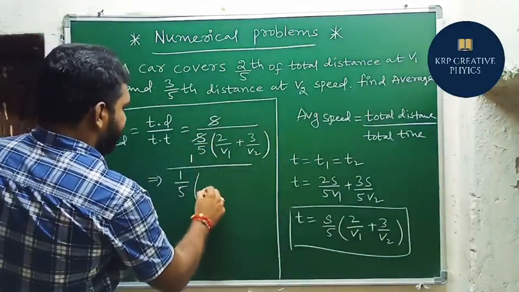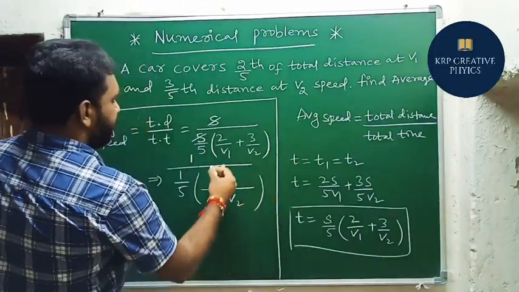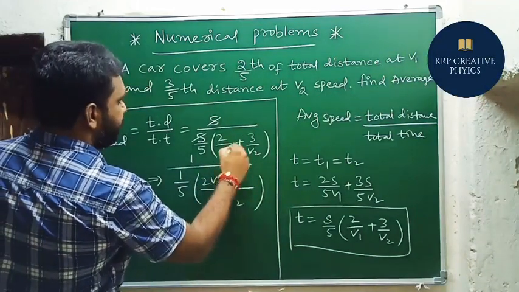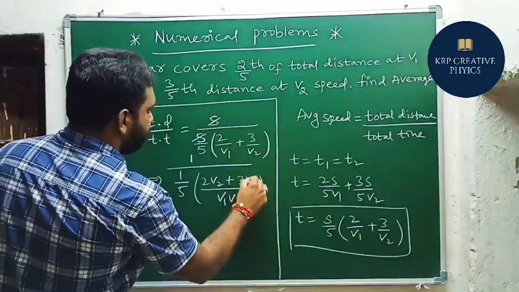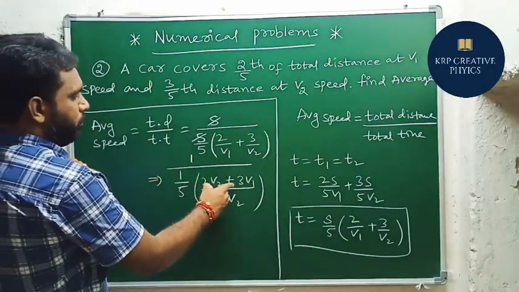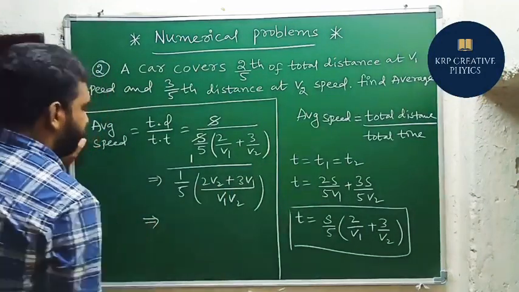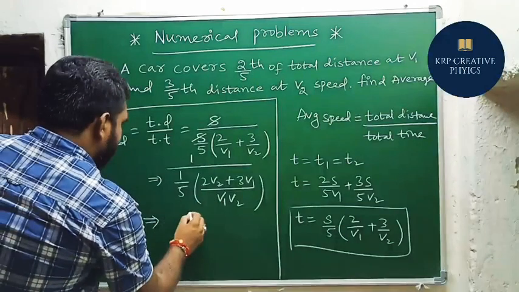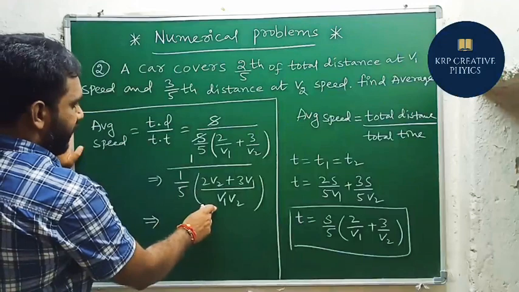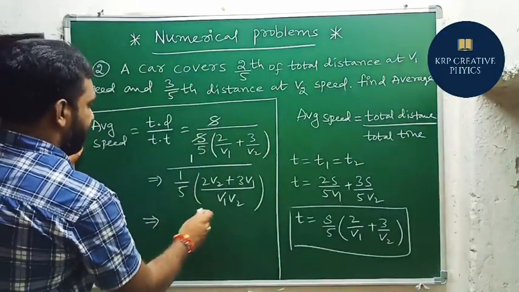So what is the LCM here? V1 V2 is the LCM. So here V1 is already there, means 2V2 plus 3V1. So 1 by 5 into (2V2 plus 3V1) by V1 V2. After the simplification, 5 V1 V2 is the denominator part, so it will go to upside. I am going to rearrange this particular equation.